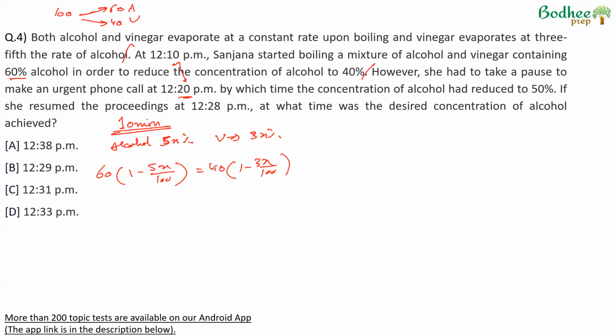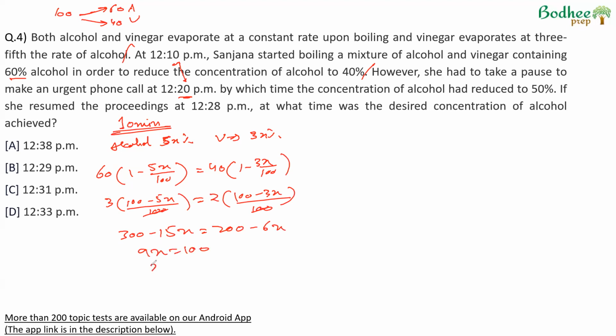If we solve this, dividing each side by 20, 3 into 100 minus 5x by 100 into 2 into 100 minus 3x by 100. So 100 gets cancelled from the denominator. Therefore, 300 minus 15x is equal to 200 minus 6x, which means 15 minus 6, 9x is equal to 100, or x is equal to 100 by 9.